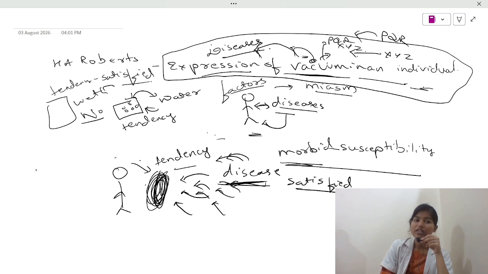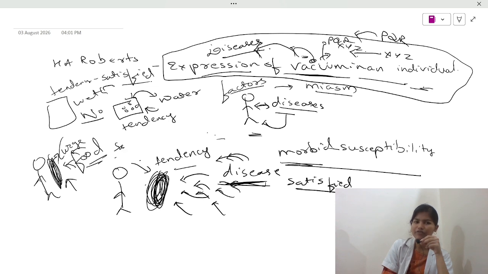How? Imagine you are hungry. Now when you are hungry, what will the vacuum express? Or what will your tendency be? Your tendency will be towards food. You will attract food, right? You will crave food. You will feel to have food. You will have the urge to have food, right? Which means that your vacuum is expressing the urge to have food. Is it not? And when will you feel satisfied? When you have that food, right? When you have food, you will feel satisfied and the vacuum will no longer express, right?